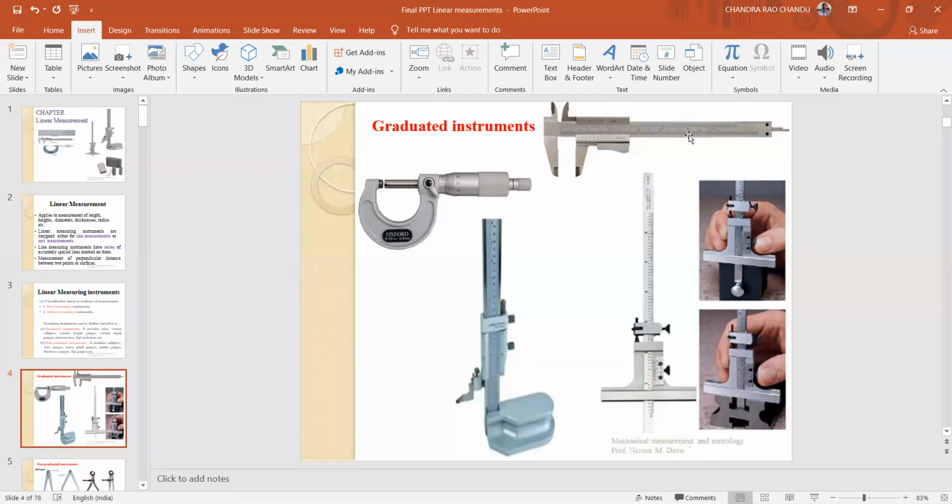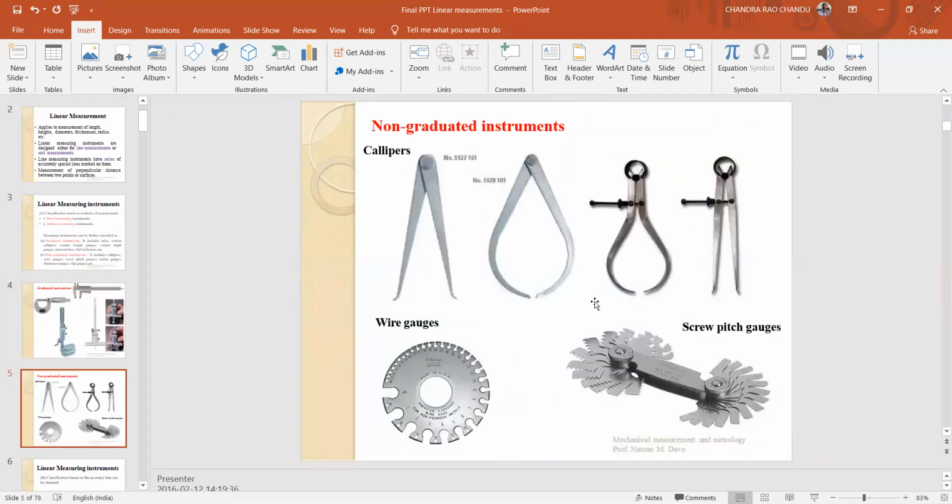That is the reason why it comes under graduated instruments. In the micrometer also, gradations exist on the barrel. In the vernier height gauge and vernier depth gauge, gradations are there in all cases. Therefore, these are called graduated instruments. Non-graduated means no gradations or lines are engraved on the instruments.